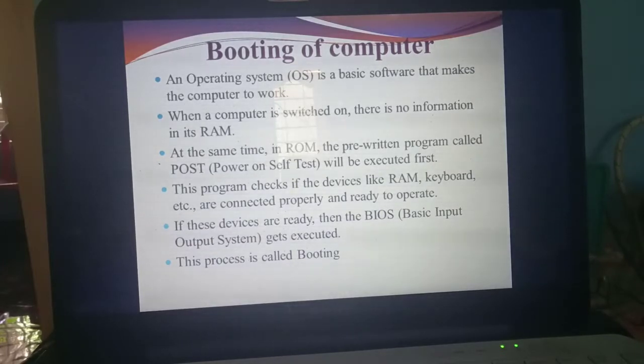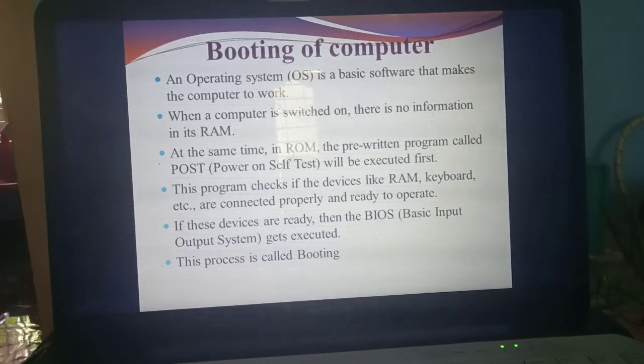So why am I telling you about RAM? When you switch on the computer, there is no information present inside the RAM. Understand? When you switch on the computer, the processing is done inside the CPU. At the initial stage, there is no information in the RAM. But in the case of ROM, there is already a pre-written program.